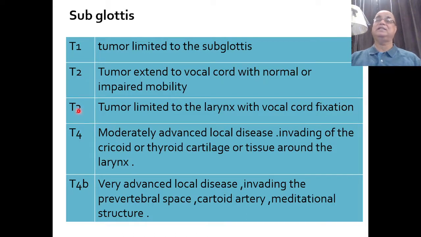And T4A is again moderately advanced local disease, which is invading this time the cricoid and also the thyroid cartilage or tissues around the larynx. And T4B is very advanced local disease invading the prevertebral space or carotid artery or mediastinal structures.